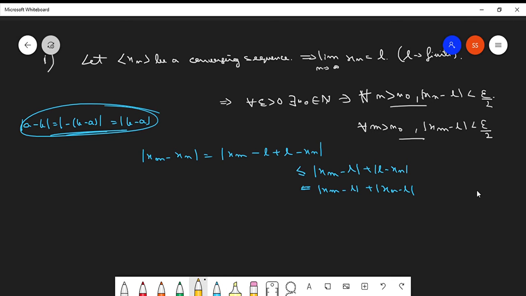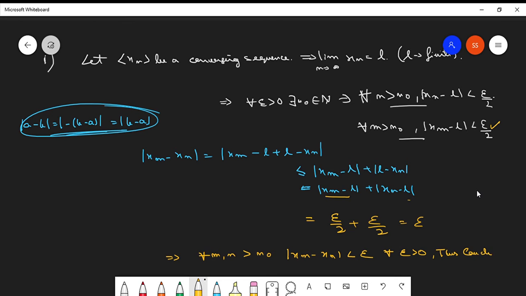So from here, what can we say? Basically this is epsilon over 2, this is epsilon over 2, which gives epsilon. So from here we got that for all m and n greater than n naught, mod of xm minus xn is less than epsilon, for all epsilon greater than 0. Thus Cauchy, right? So every converging sequence is a Cauchy sequence. This we proved. I guess it's clear, guys.